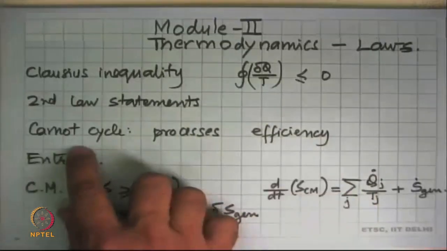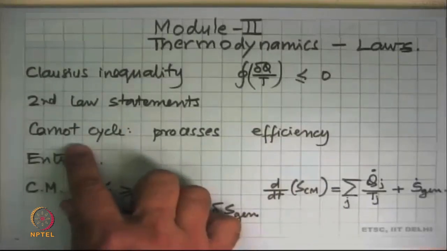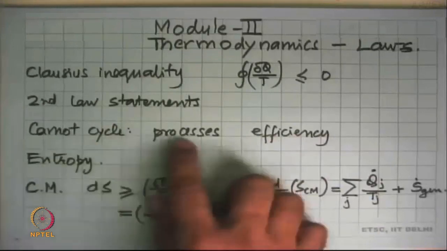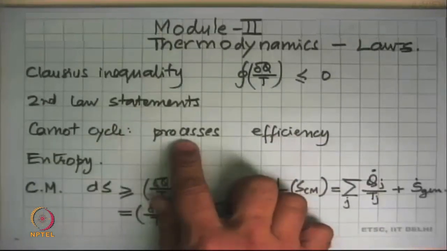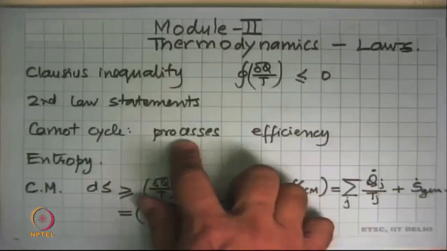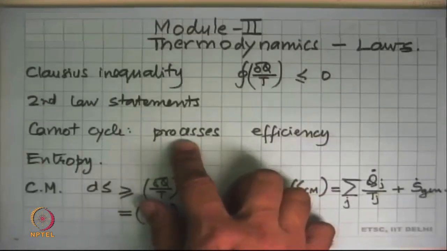And then we went on to look at what is the most ideal cycle that we can have. And that's where we came up with the idea of a Carnot cycle, where we said that every process is internally reversible and externally reversible. We saw that it consists of 4 processes, 2 isothermal heat transfer processes and 2 adiabatic work transfer processes, all of which are reversible. And that gives us the idea that we can construct such a cycle that is going to be the best cycle for a given TH and TL.